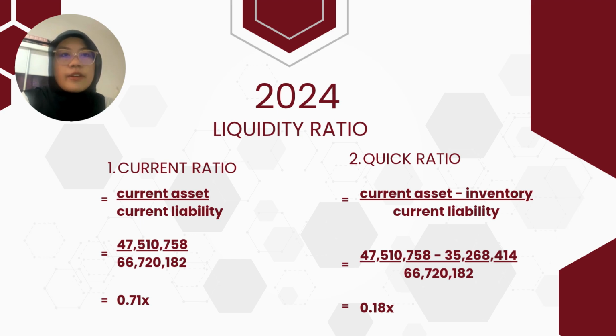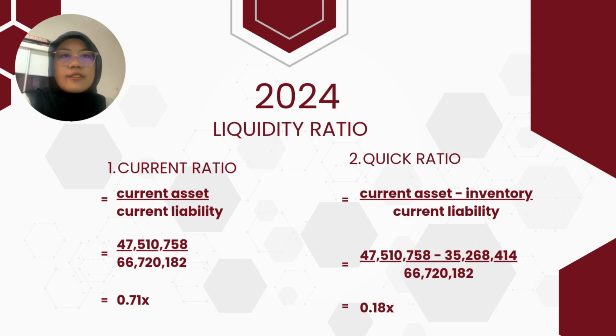To ensure our analysis is accurate and useful for financial decision making, I have categorized the ratios into 4 key areas, which are liquidity, efficiency, leverage, and profitability. These figures are derived directly from the 2024 Statement of Financial Position and Statement of Profit or Loss.